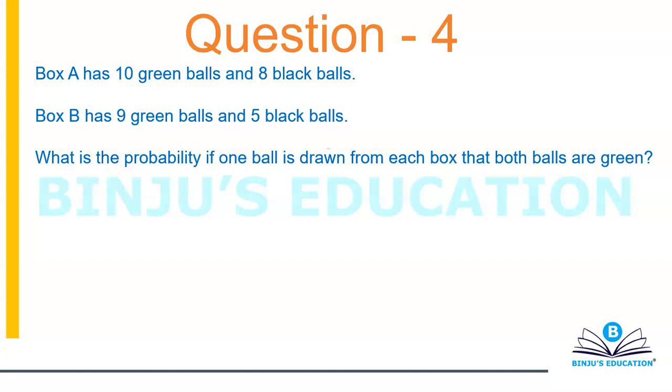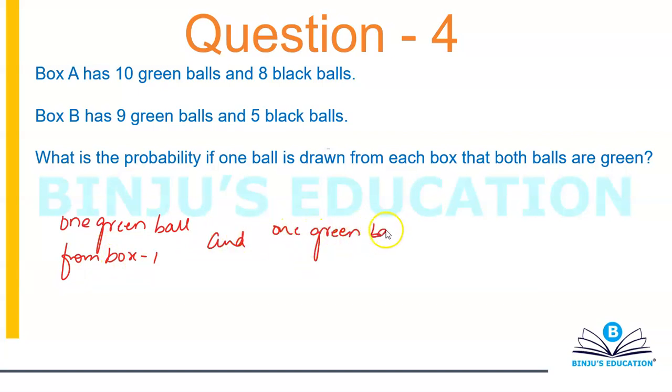So what I basically want is one green ball from box 1 and one green ball from box 2.